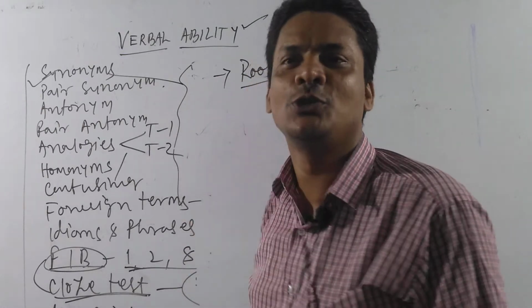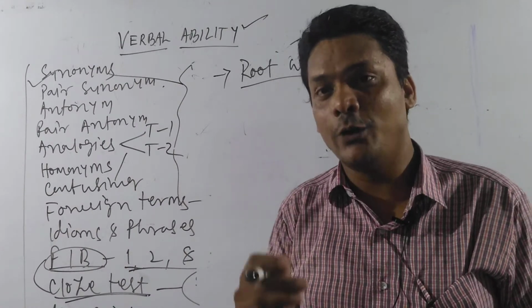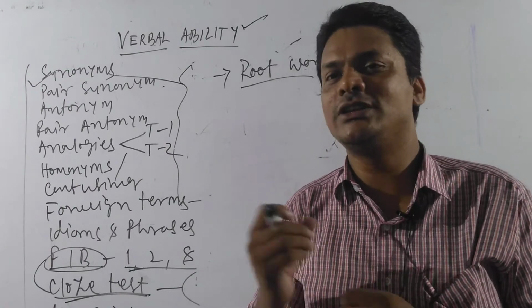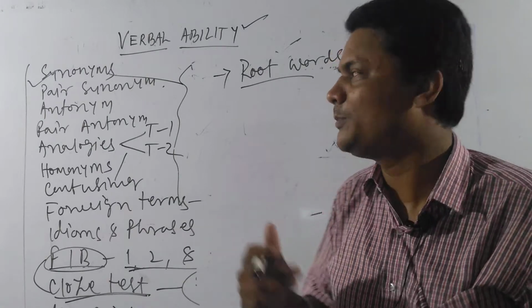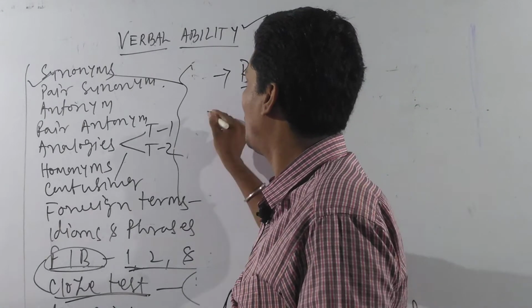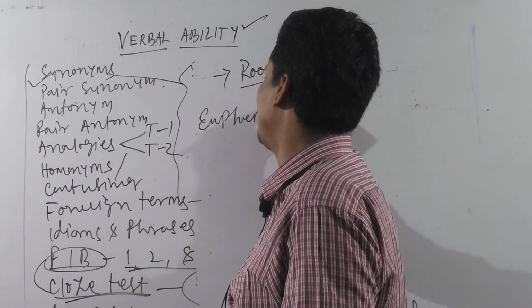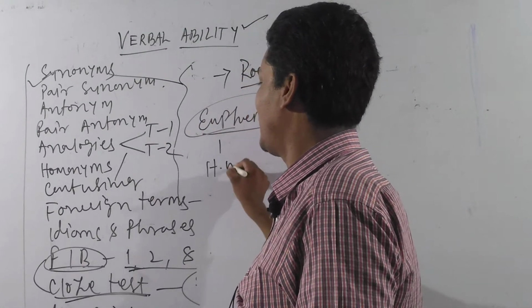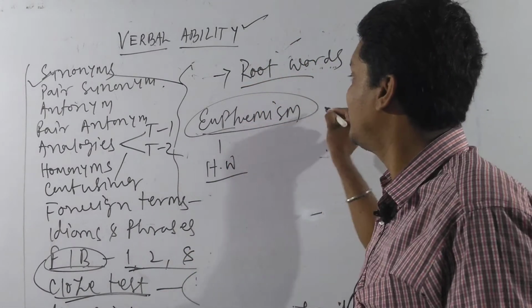So what are root words? Root words are nothing but the lexical form of the head word, right? Now, for a student who is completely unfamiliar with this jargon, root words and head words, let me point out: when we talk about the word euphemism, EUPHEMISM, this is called a head word. Whereas if you ask me what the root word is,